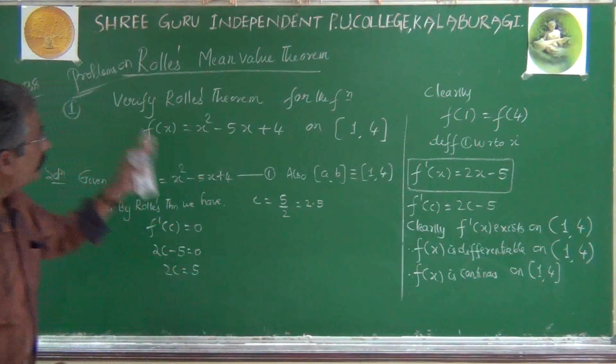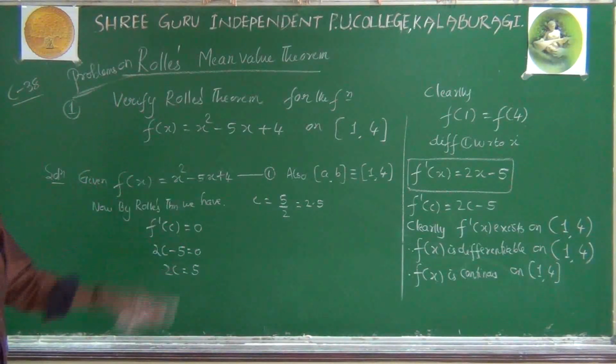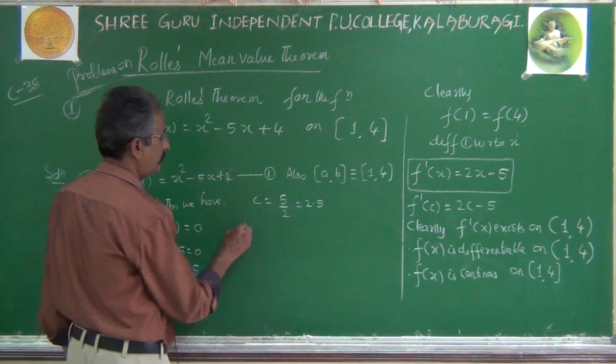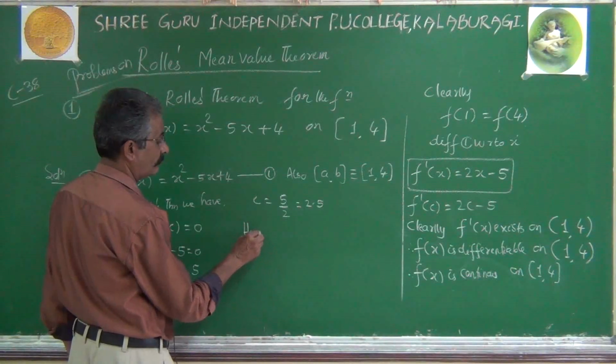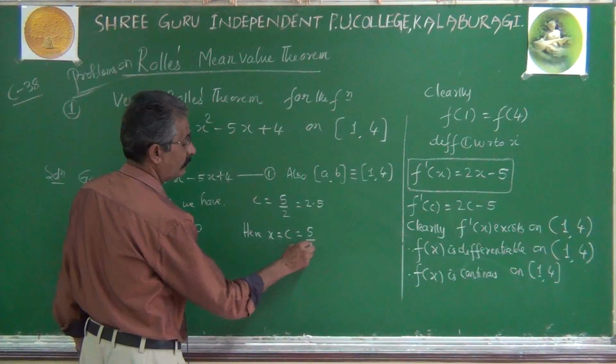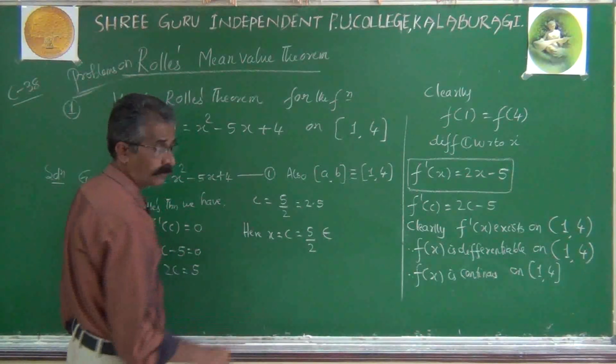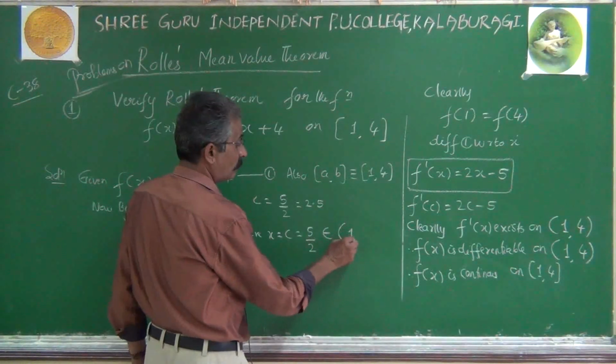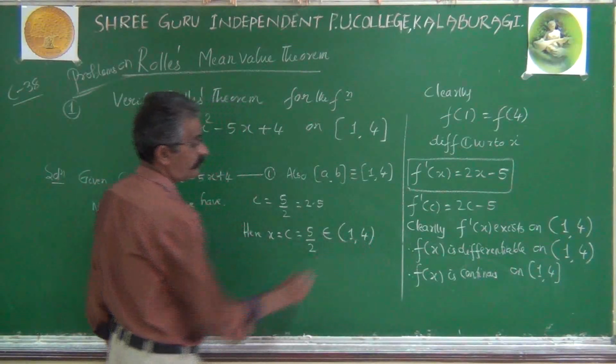That's why we have the heading, mean value theorem. Now write here, x equal to c equal to 5 by 2 belongs to open interval 1, 4.